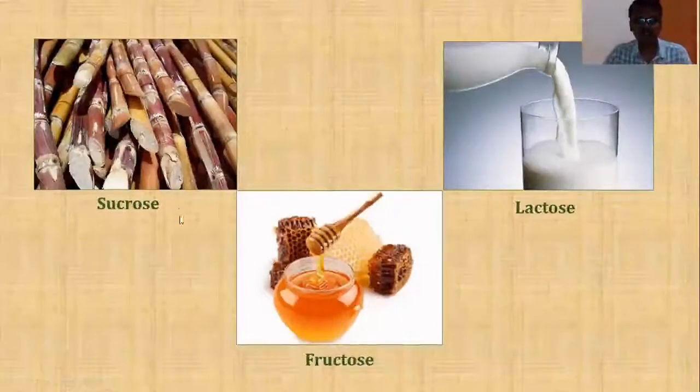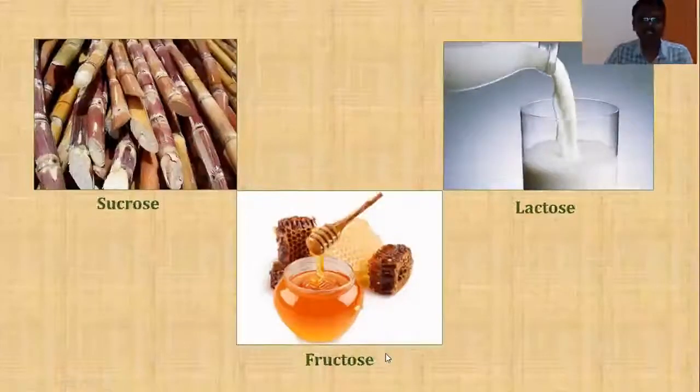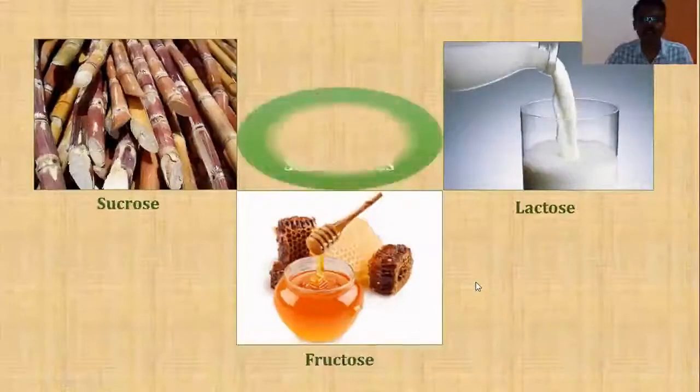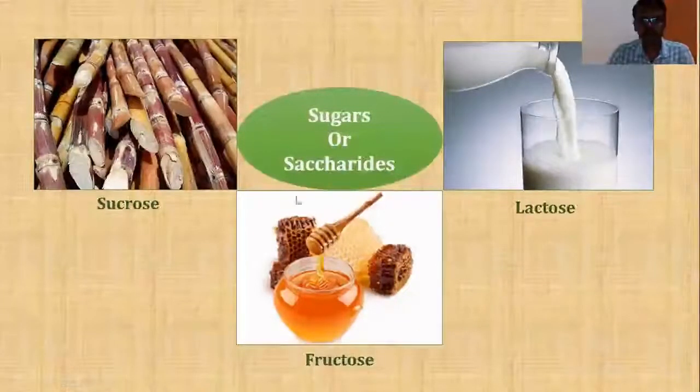Whether you take sucrose, lactose or fructose, they have sweet taste. That is the reason why these carbohydrates are together known as sugars or saccharides. So sucrose, lactose, fructose, we call them together by the name sugars or saccharides.